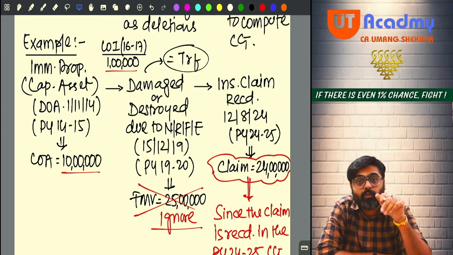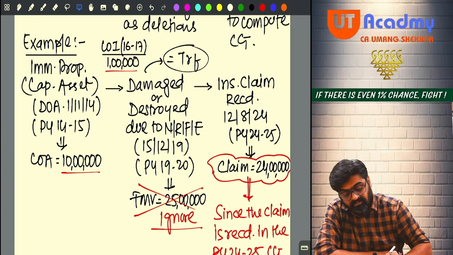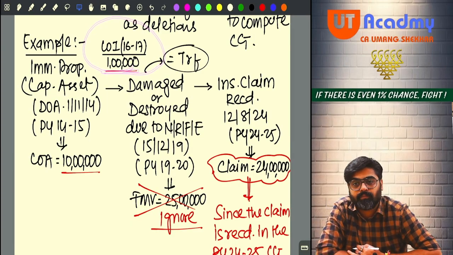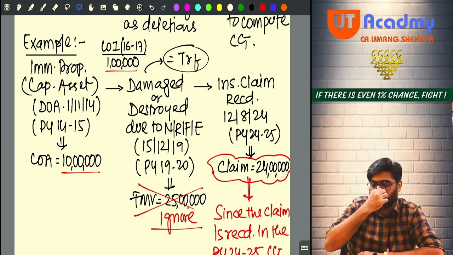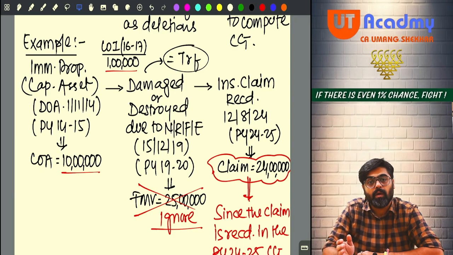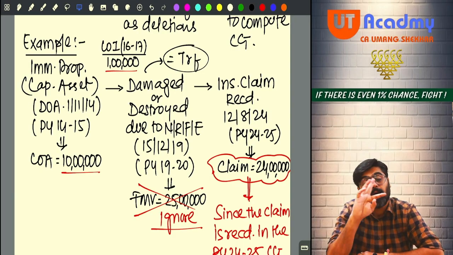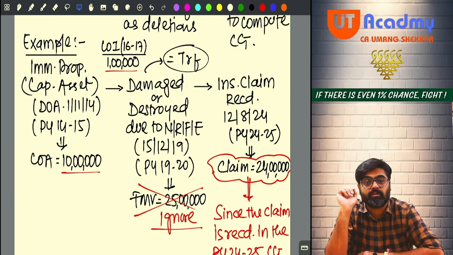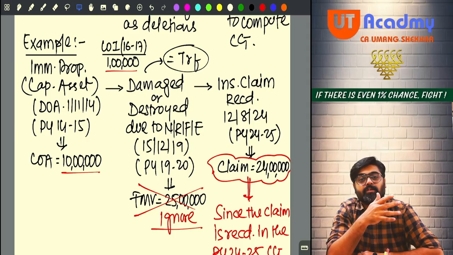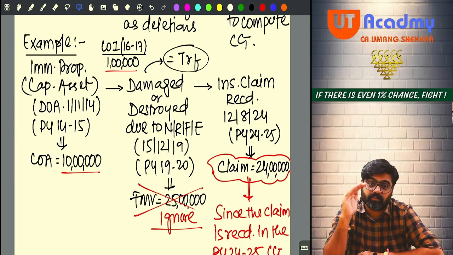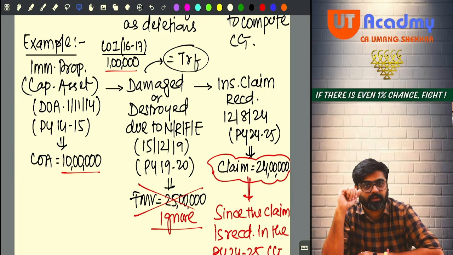Yes or no? Now what happened? The assessee incurred 1 lakh rupees cost of improvement on this asset in 16-17. Now, after some time, what is happening? The assessee has taken insurance of this asset to cover the risk of natural calamity and so on. It is given in the question.